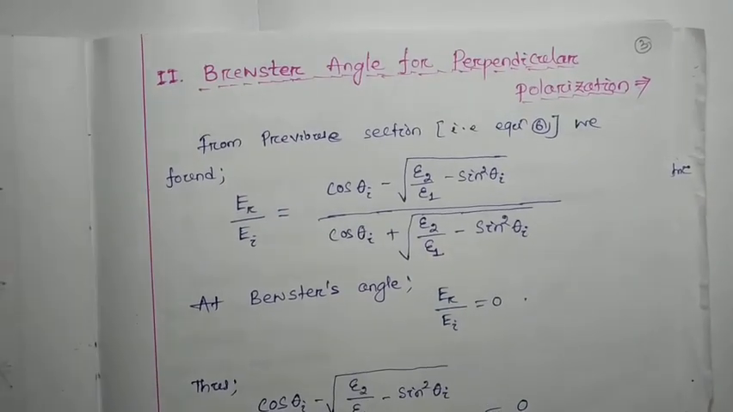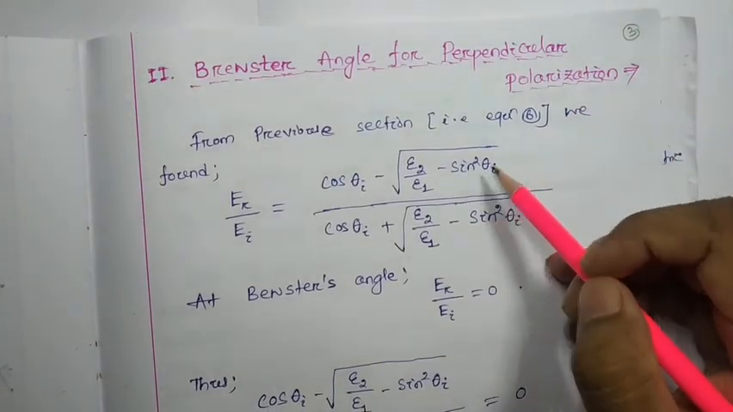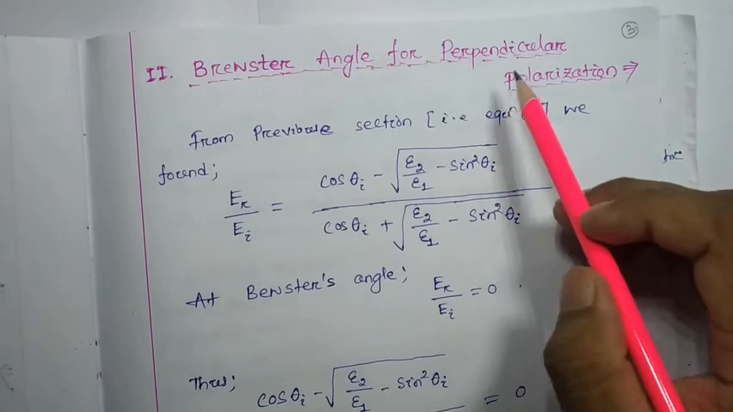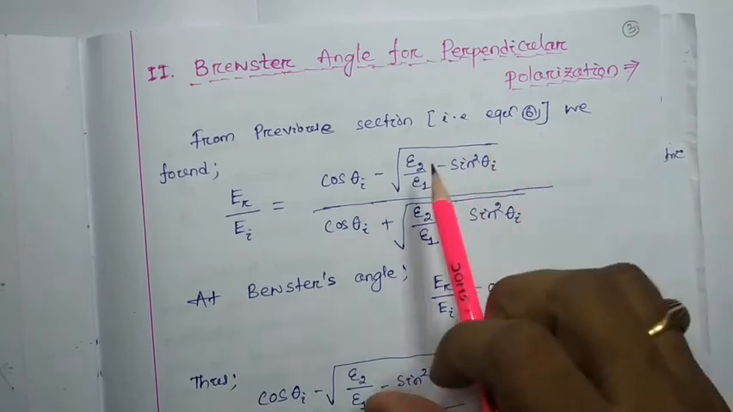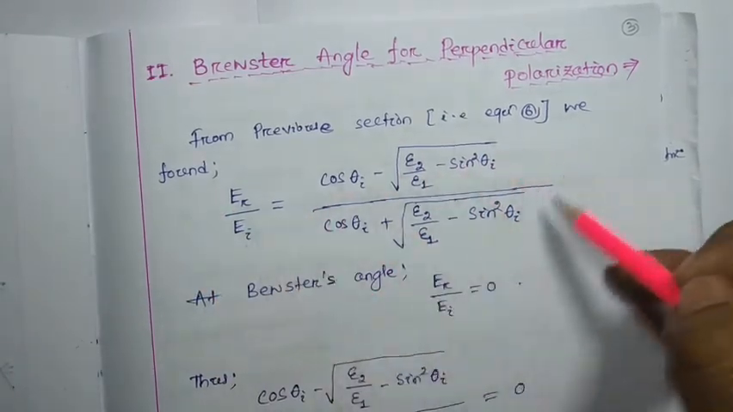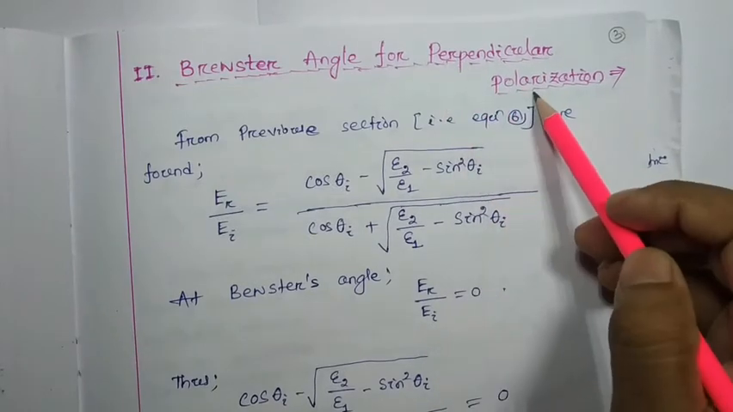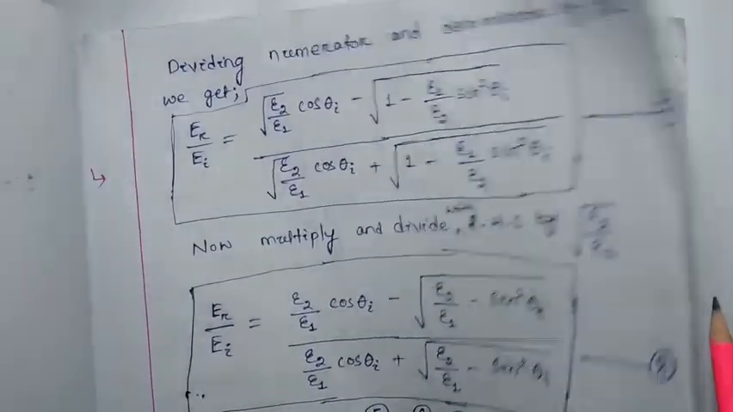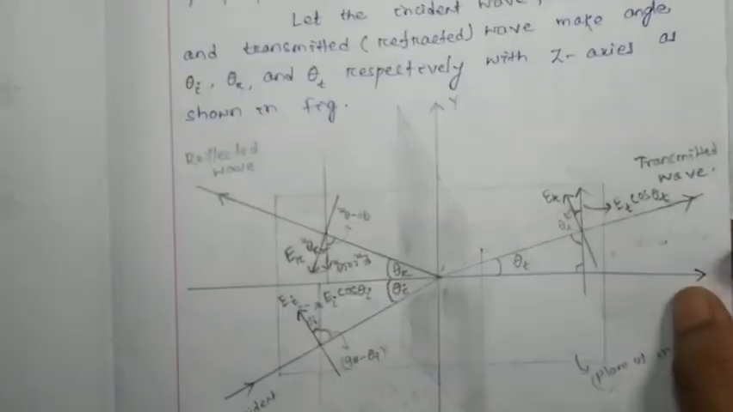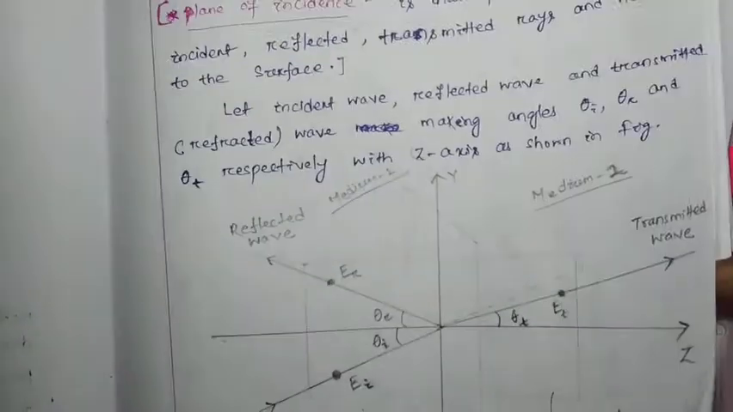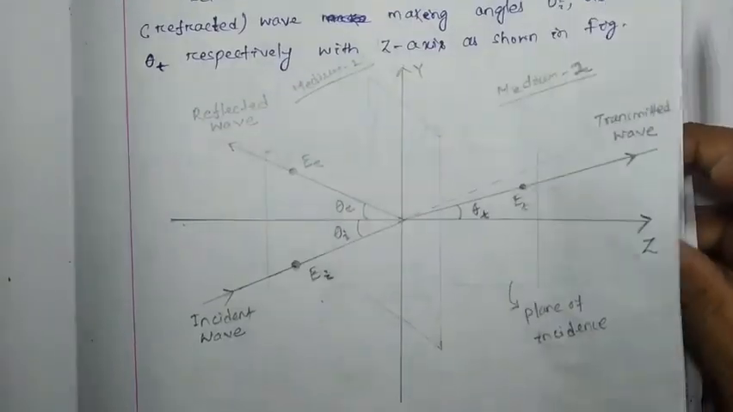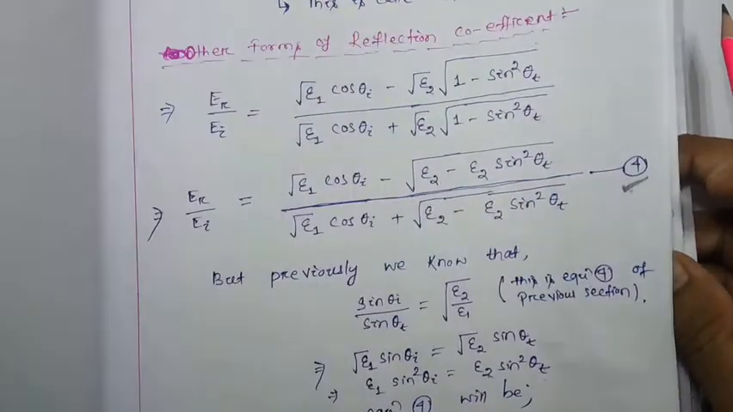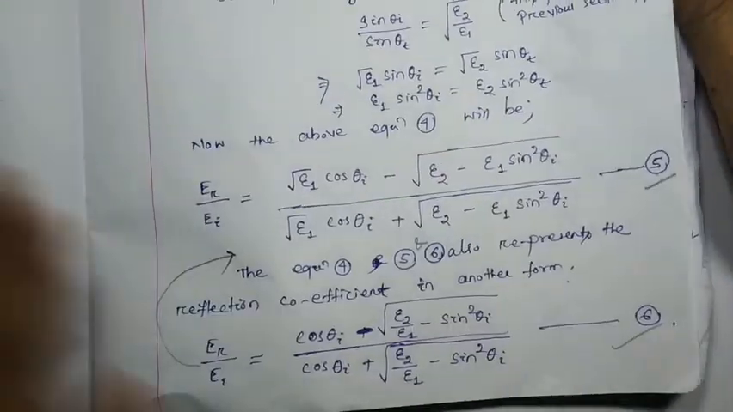So here, perpendicular polarization means we have to refer to the equations we found in that section or topic. So from the previous section, in equation number 6 we found ER by EI is this much. So you have to follow the perpendicular polarization topic where we discussed it, or you can search your notes. Okay, this one is perpendicular polarization or horizontal polarization. Here this is your equation number 6. This equation number 6 we have considered here.